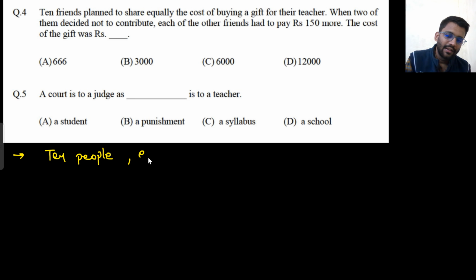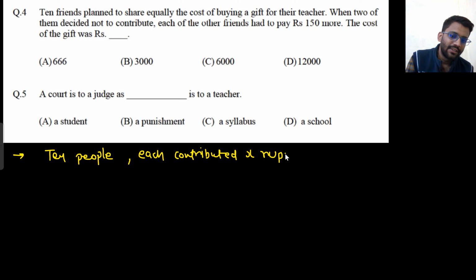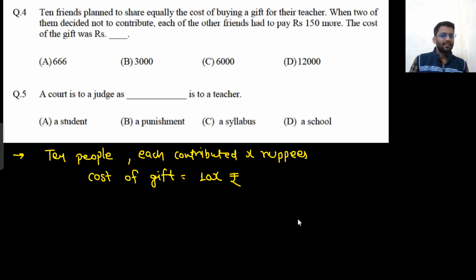Let's assume each contributed X rupees. If each contributed X rupees, then the gift would have been 10x rupees, right? But now two friends backed out. So each of the friends had to pay 150 rupees more.